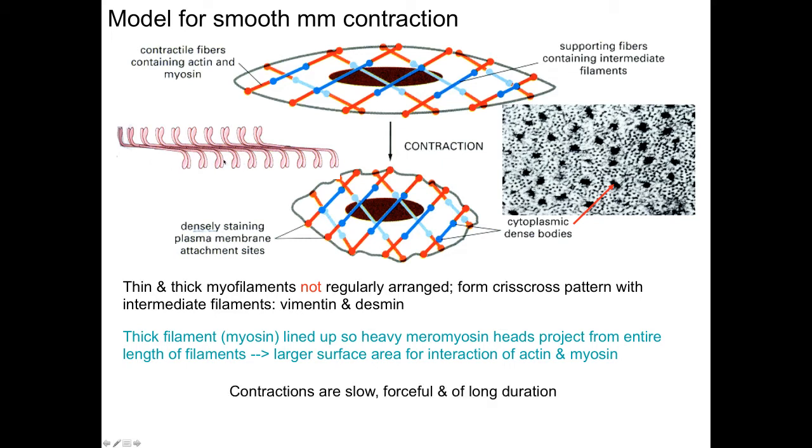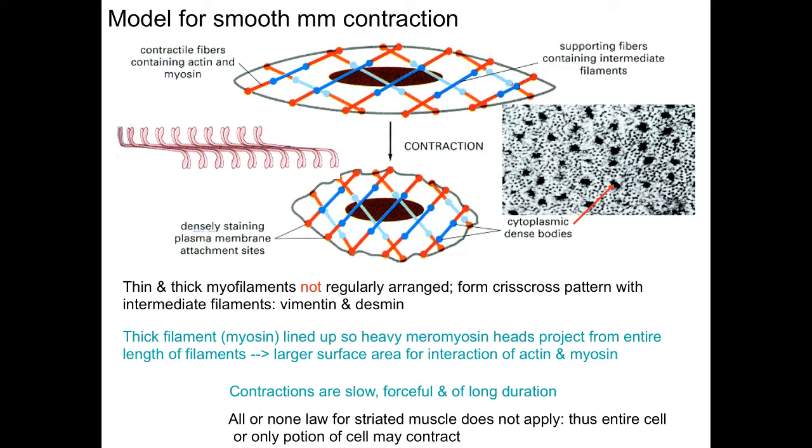Contractions of smooth muscle cells are very slow, they're very forceful, and they can be of long duration. And lest you think that this is not significant, let me remind you of the force of contractions as a woman is giving birth. The uterine contractions are probably some of the strongest contractile forces generated by any muscles in the body. So smooth muscle can have very forceful contractions, and they can be of relatively long duration.